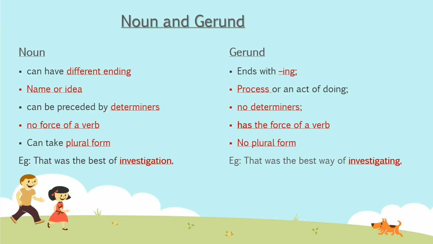Now you see, two examples are given. In the first one, investigation is noun, whereas in the other example, the word investigating is verb. Thus these are the basic differences between noun and gerunds. I hope it would have been cleared to you.